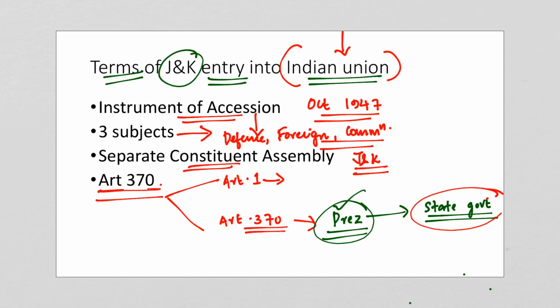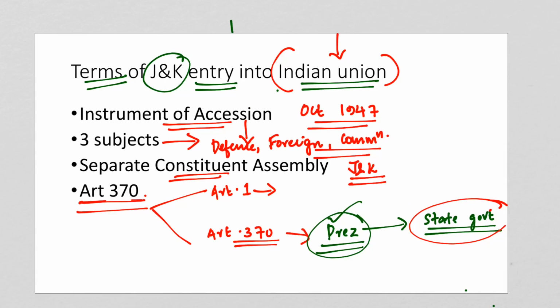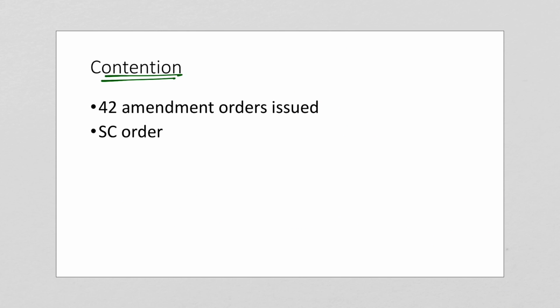of the fundamental rights. And this order was ratified by the Constituent Assembly that also formed the Jammu and Kashmir Constitution before dispersing in November 1956. So the Jammu and Kashmir Constituent Assembly dispersed in 1956, but before that this order was ratified and Article 35A was created. Now let us understand what was the contention, or what was the debate.